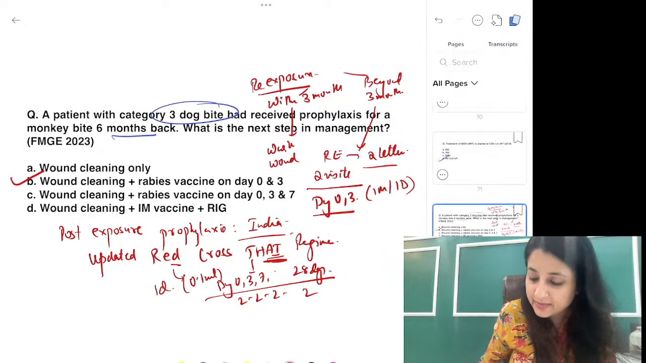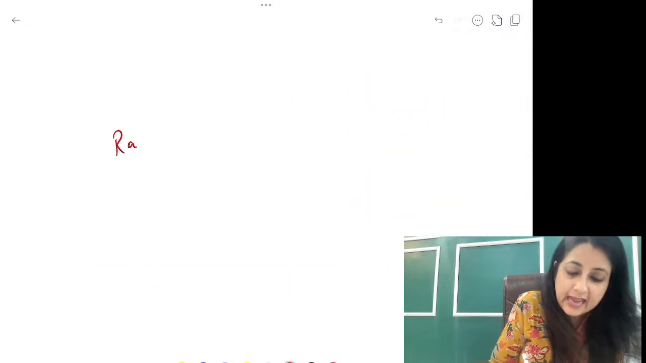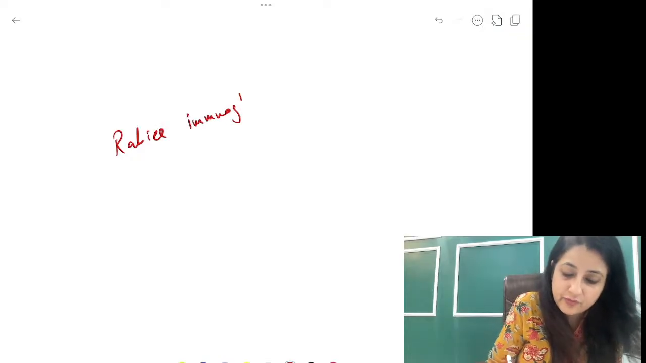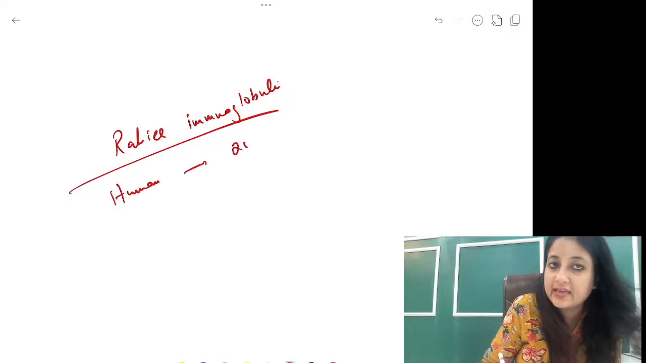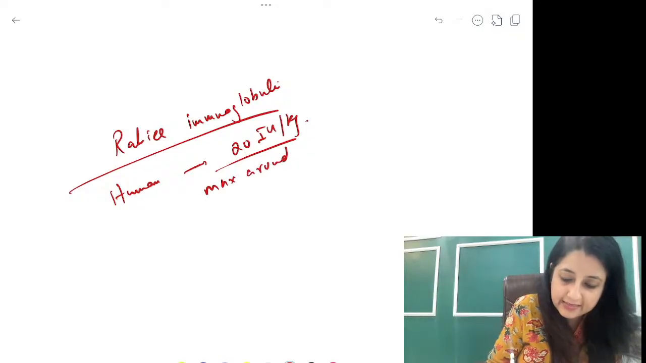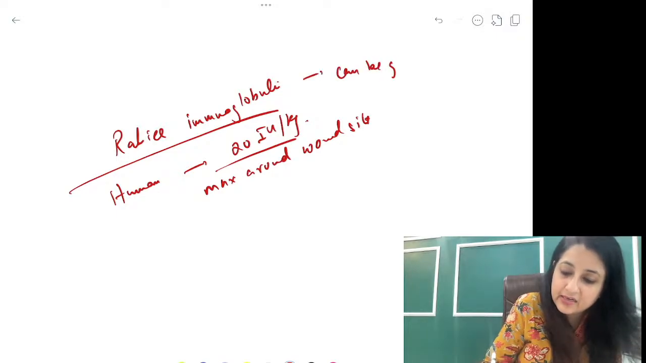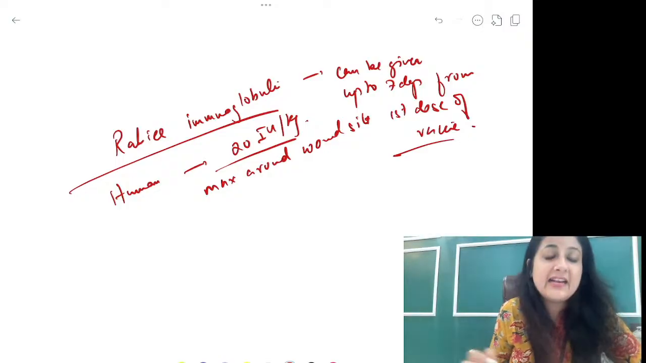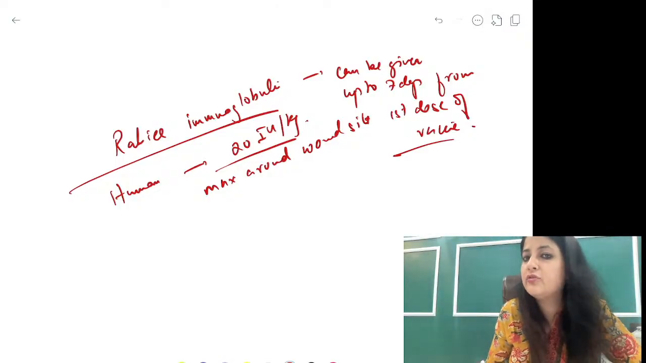If you talk about rabies immunoglobulin, remember a couple of things, and day 0 is the first day of vaccine administration. ठीक है, first day of vaccine. Human immunoglobulin देते हैं 20 international unit per kg body weight, maximum around wound site. ठीक है, maximum is given around wound site. Immunoglobulin can be given up to 7 days from first dose of vaccine. Beyond that really not needed क्योंकि antibodies बन जाते हैं. और immunoglobulin जो एक बार दे दिया, you don't need to repeat it again.